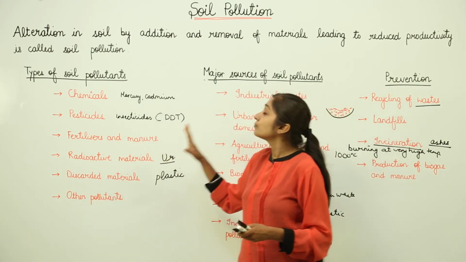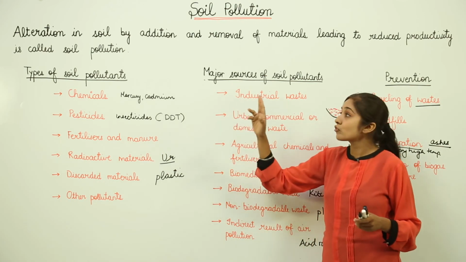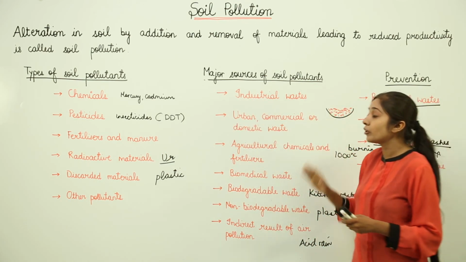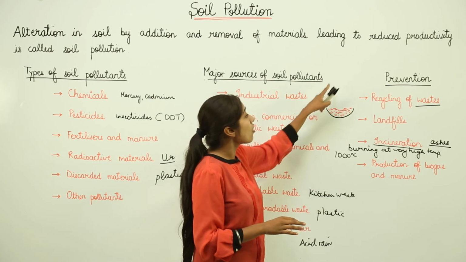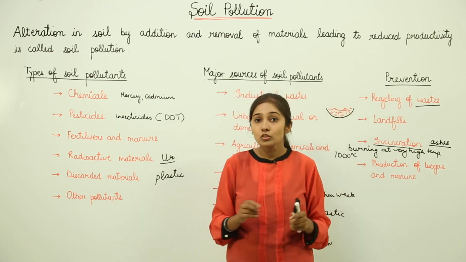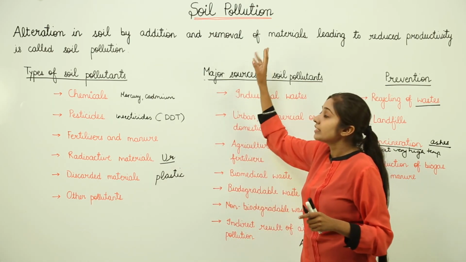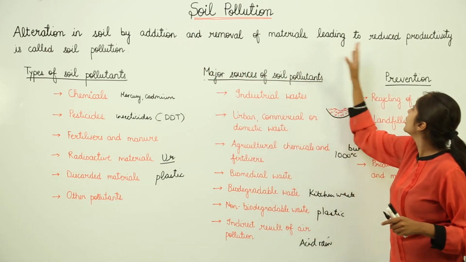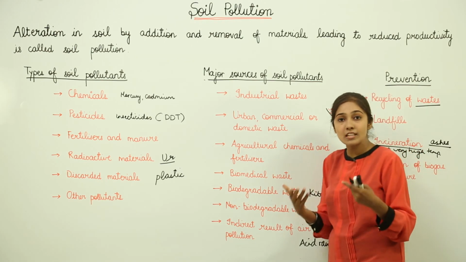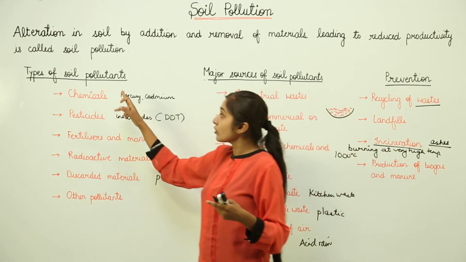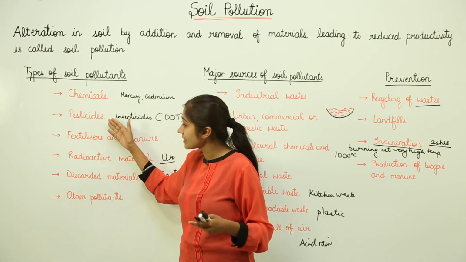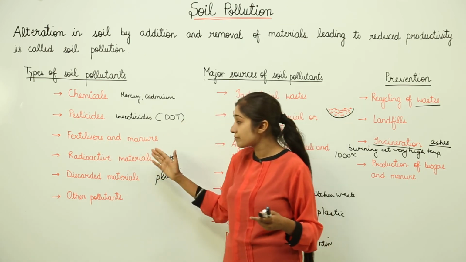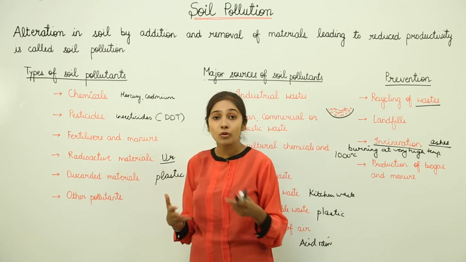So this is how we have discussed the types of soil pollutants, the major sources of soil pollutants and the ways of prevention of this soil pollution. So let us recall, soil pollution means the alteration in soil by addition and removal of materials leading to reduced productivity, right? This is known as soil pollution. So what are the types of soil pollution? It can be chemicals, pesticides, fertilizers and manure, radioactive materials, discarded materials and other pollutants.